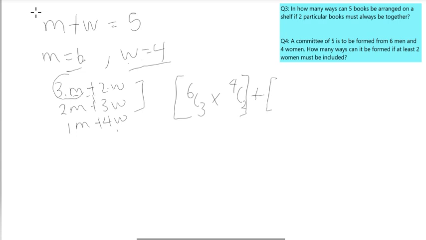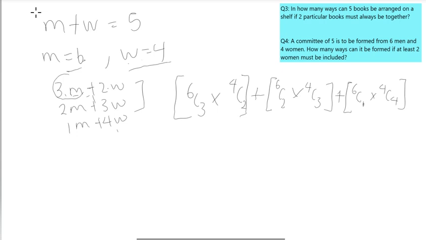Either we select 2 men and 3 women. If we're selecting 2 men and 3 women, we have 6 combination 2, because we're selecting these 2 men from these 6 men, times 4 combination 3. Or we have 1 man and 4 women. So we put this here: 1 man, that's 6 combination 1 times 4 combination 4, right?